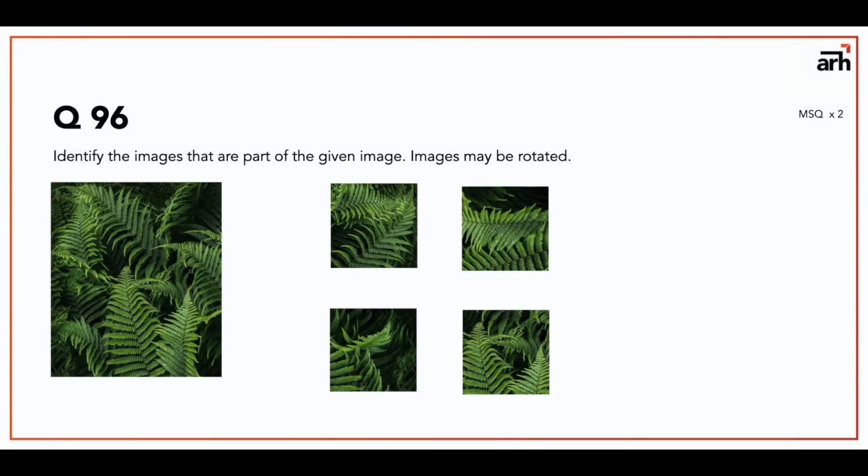So you have to figure out which one of these are part of the original image. So if you see closely, A is there, B is there, I mean top row is definitely there, the bottom right one is also there, only the bottom left one is not there. So the answer for this would be A, B and D.